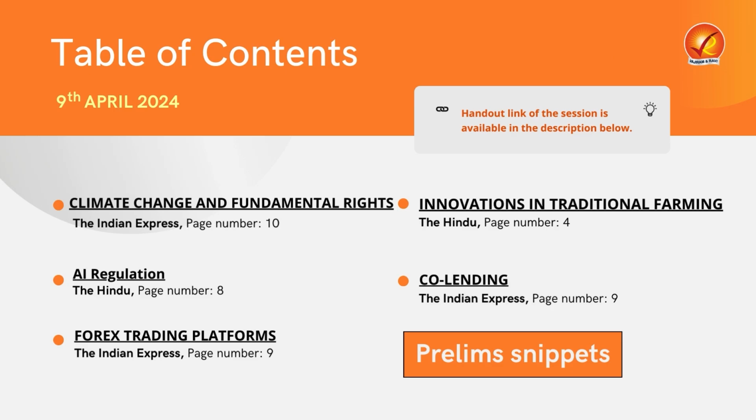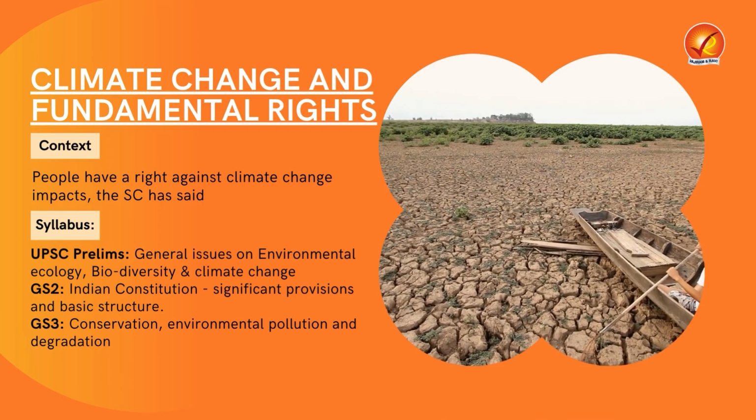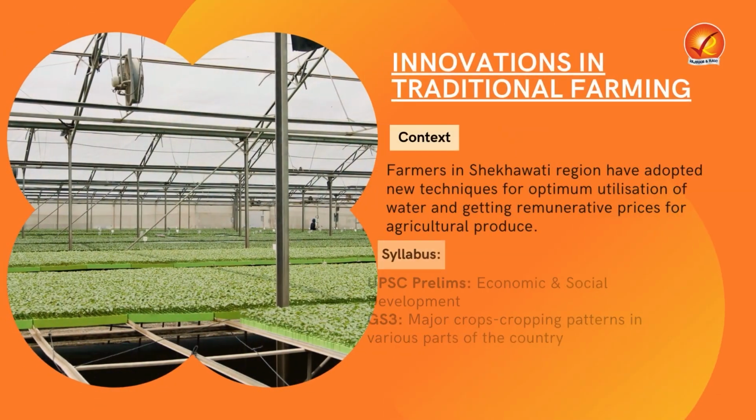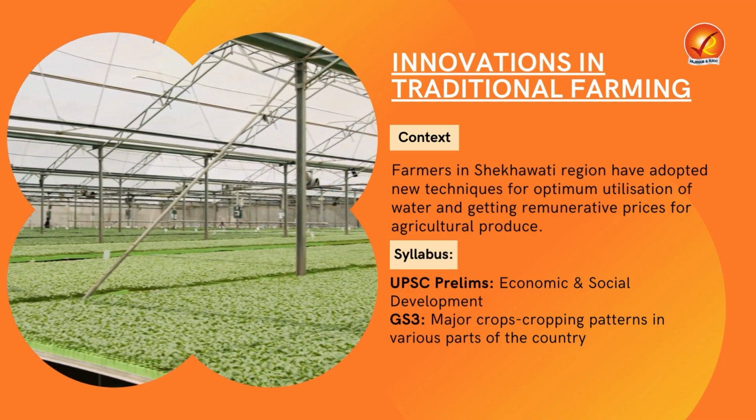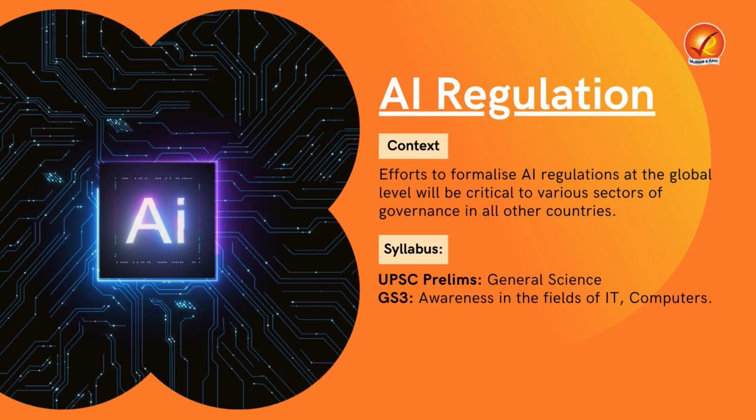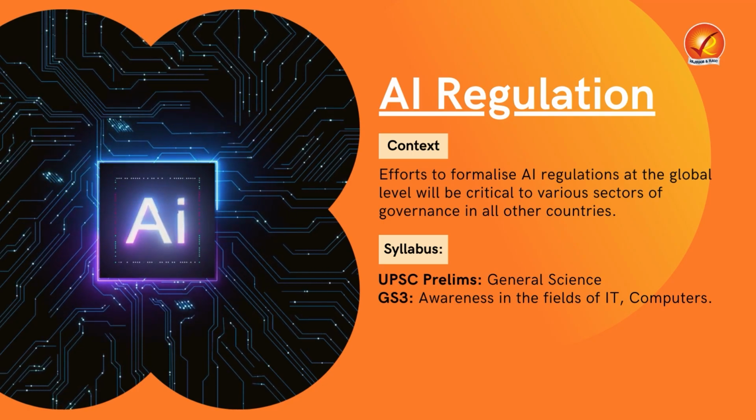Now looking at the table of contents, we find that the very first article is regarding climate change and fundamental rights, regarding the latest Supreme Court judgment on the same. In the second article, we'll be trying to understand the various innovations in traditional agriculture practiced in the Shekhawati region of Rajasthan. In the third article, we'll be looking into the various countries' and regions' guidelines on the regulation of artificial intelligence technology.